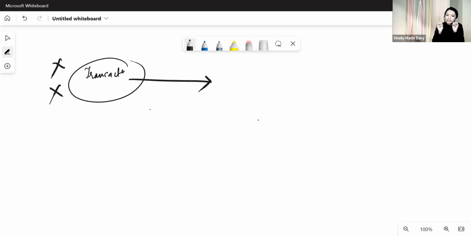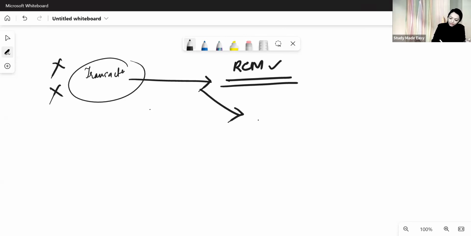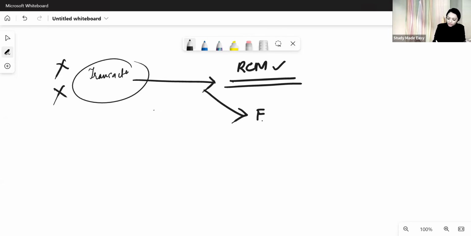That much is confirmed: this is a supply that is liable to tax. So now I would check whether it is covered in the reverse charge mechanism, yes or no. If it is covered, then I have to apply the reverse charge mechanism concept. But if it is not covered in reverse charge, then it would be my forward charge. Getting it? Then it would be my forward charge.